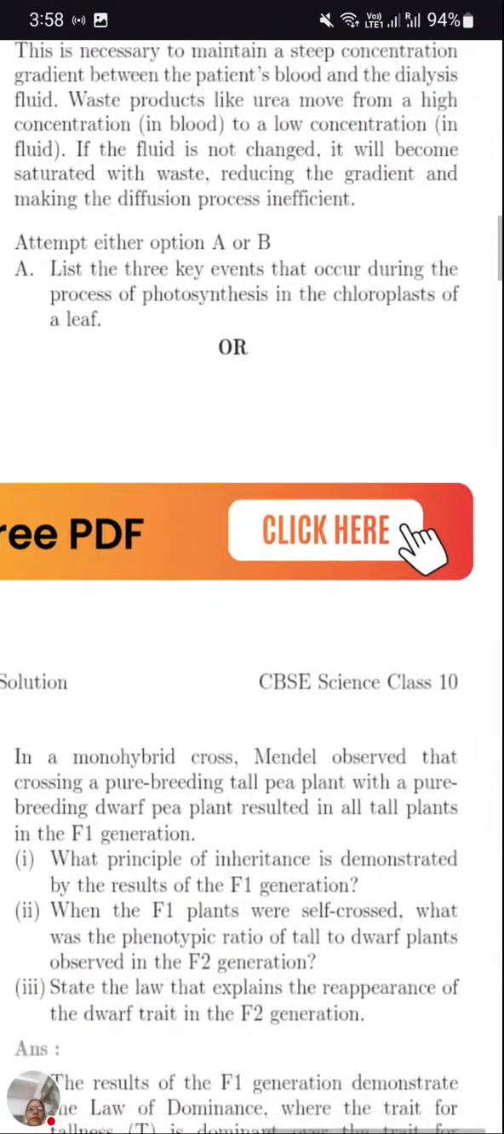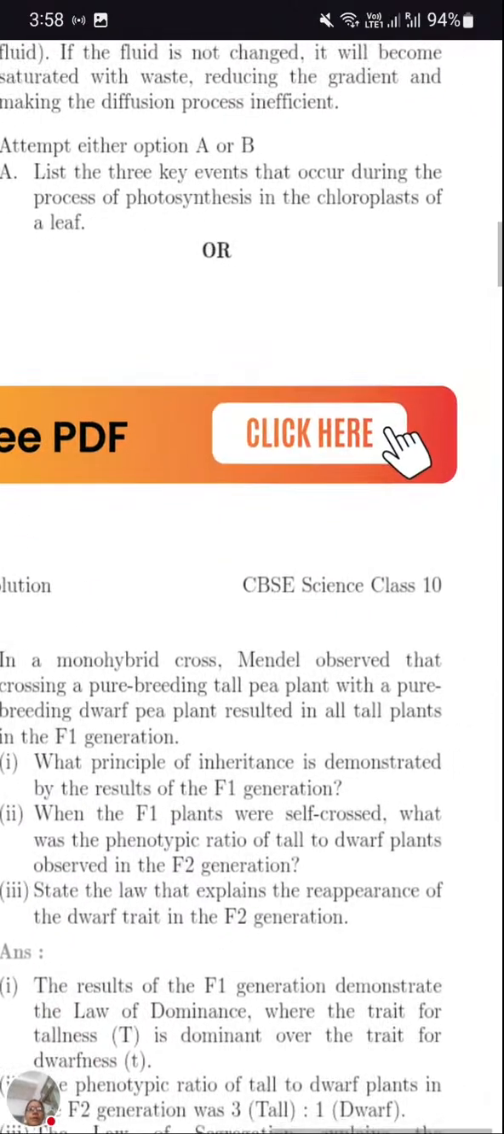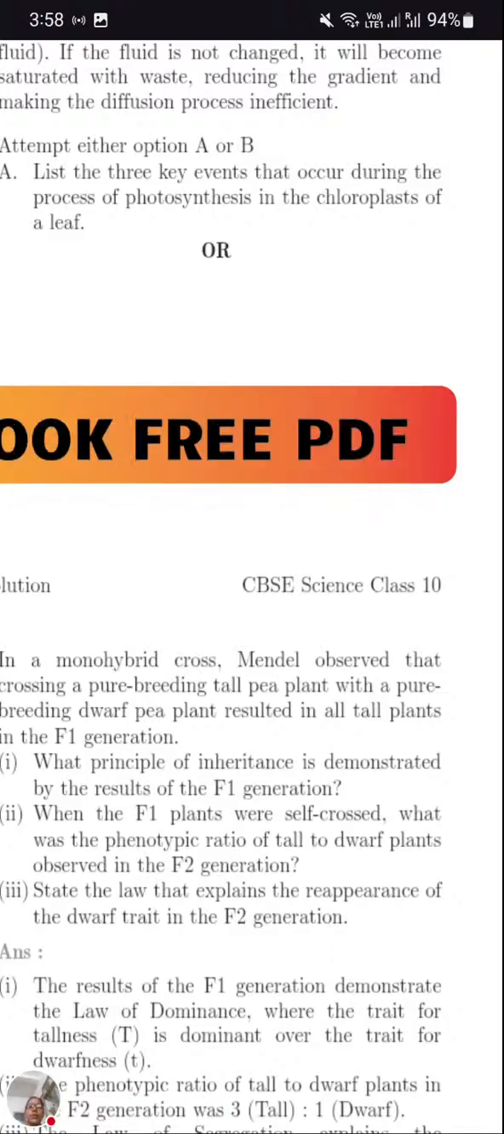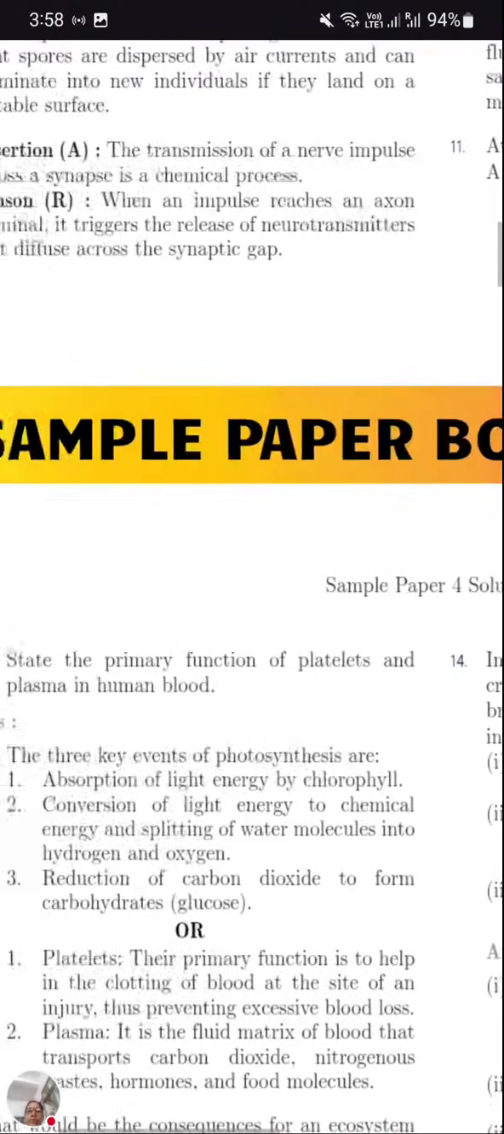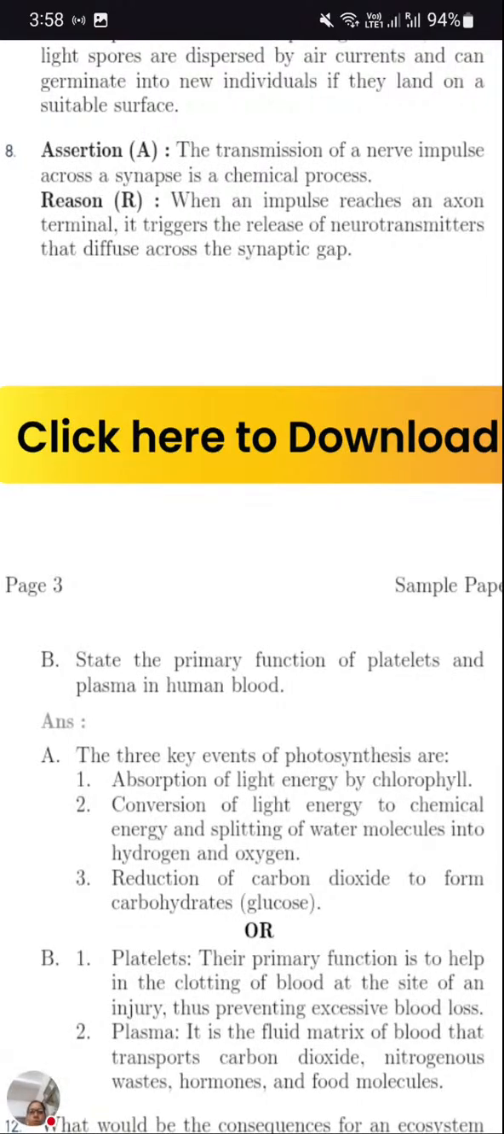11th question, we have an internal choice here. List the 3 key events that occur during the process of photosynthesis in the chloroplast of the leaf. An important question of chapter 6, life processes. What are the 3 different events taking place? So let's go through that.